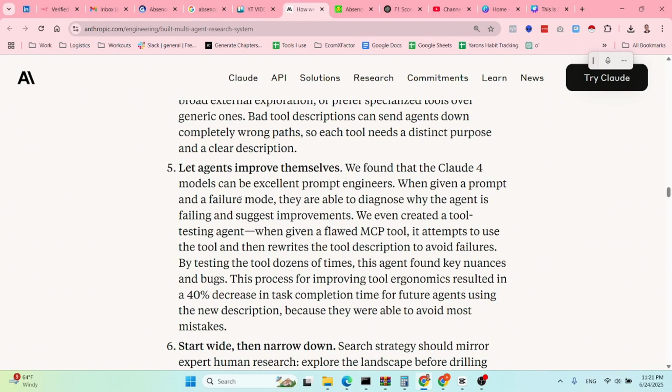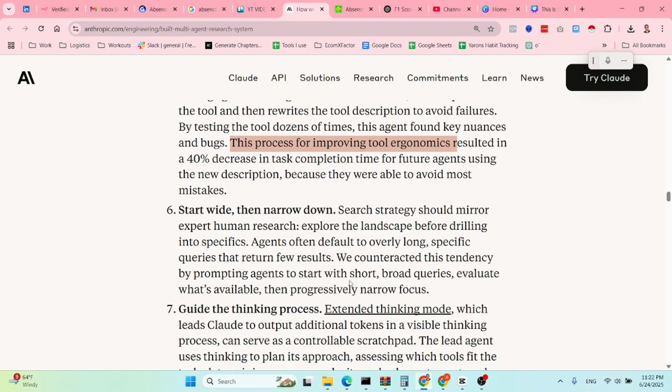Next one, also interesting: let agents improve themselves. We found that Claude 4 models can be excellent prompt engineers. When given a prompt and a failure mode, they are able to diagnose why the agent is failing and suggest improvements. We even created a tool testing agent, which is very interesting. When given a flawed MCP tool, it attempts to use the tool and then rewrites the tool description to avoid failures. By testing the tool dozens of times, this agent found key nuances and bugs, and basically this process for improving the tool resulted in a 40% decrease in task completion time for future agents, which is kind of mind-blowing.